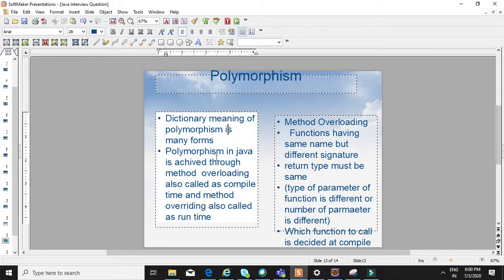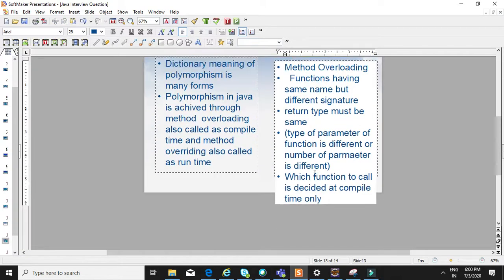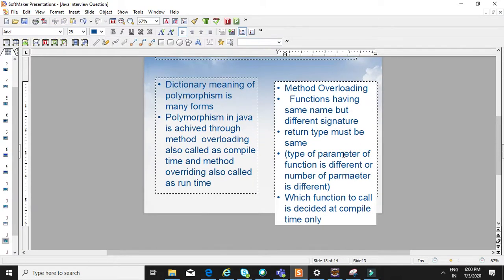In Java, we achieve it through method overloading and method overriding. That means one function will behave differently. So what is method overloading? In method overloading, functions will have the same name but different signatures. The return type must be the same, and either the type of parameter is different or the number of parameters is different.